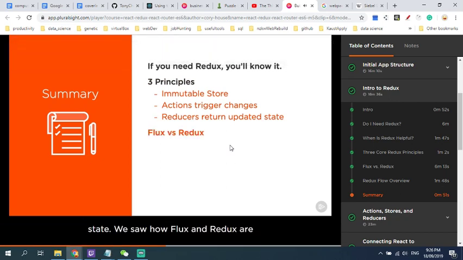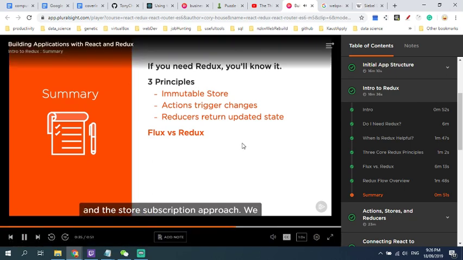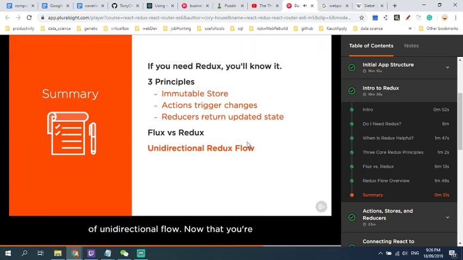We saw how Flux and Redux are similar, but they differ in key ways, particularly around Redux's lack of a dispatcher, its immutable single store, and the store subscription approach. We wrapped up by reviewing a simple example of unidirectional flow. Now that you're generally familiar with actions, stores, and reducers, in the next module, we'll explore these core concepts in more detail.